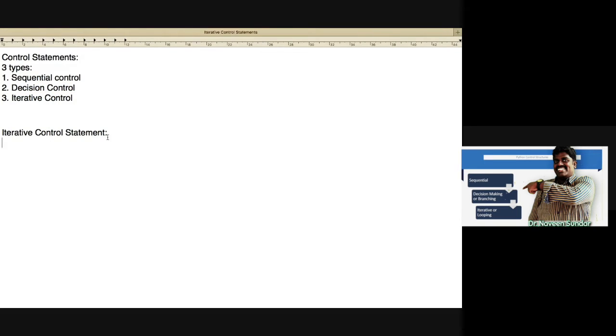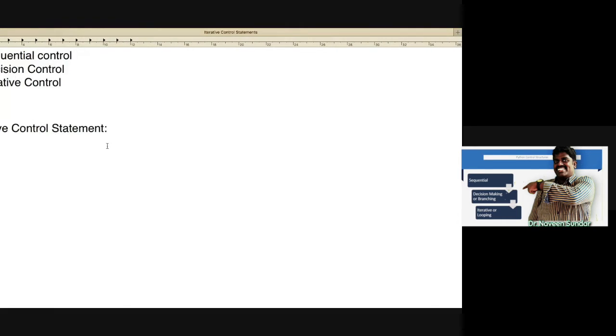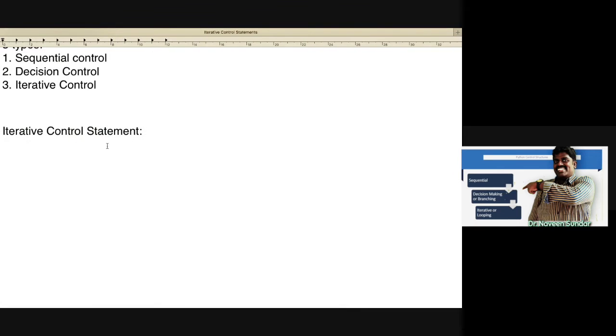So what is this iterative control statement? In all of these, we have seen a block of statements. We wrote the conditions and then the block of statements in decision control.